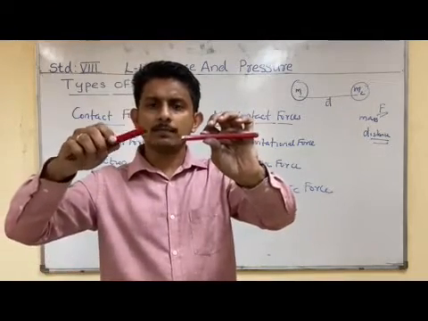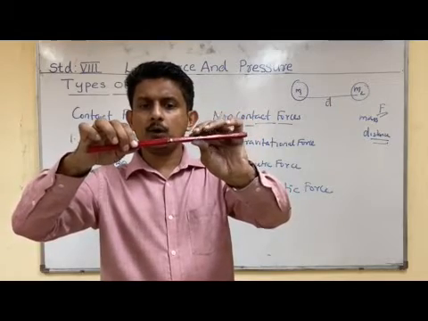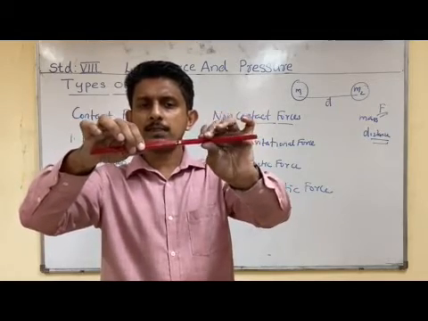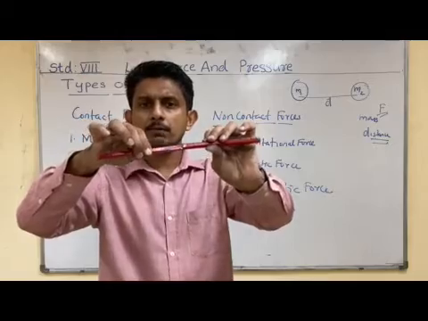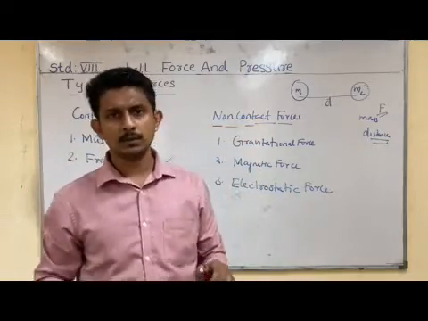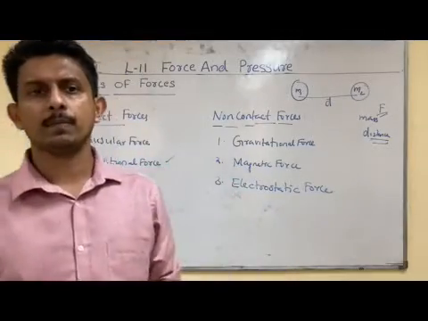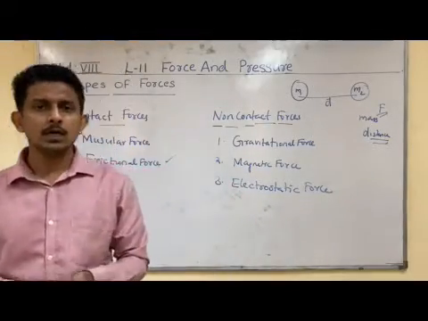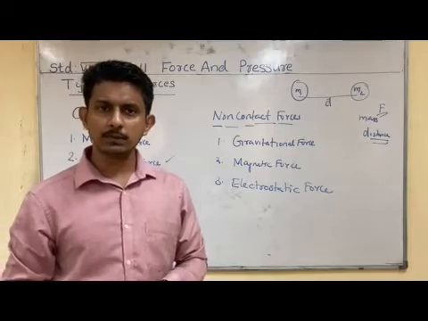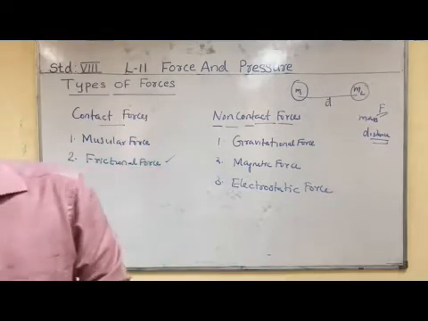At the same time, when one north and one south pole are brought together, that means unlike poles, they will show an attraction. So in this case also magnetic force is experienced. Like poles will show a repulsion, and unlike poles will show attraction in the case of a magnet.